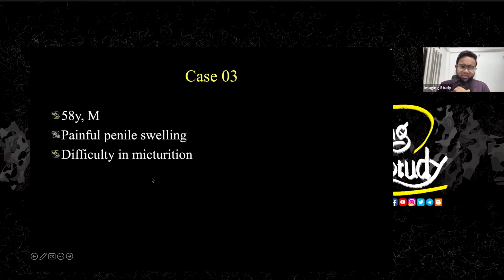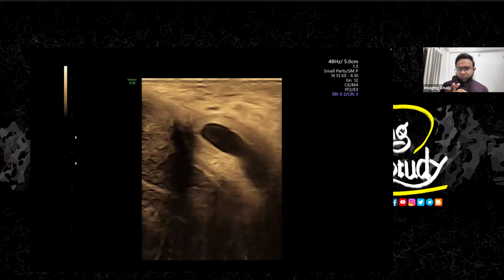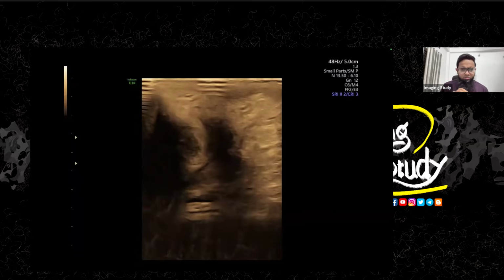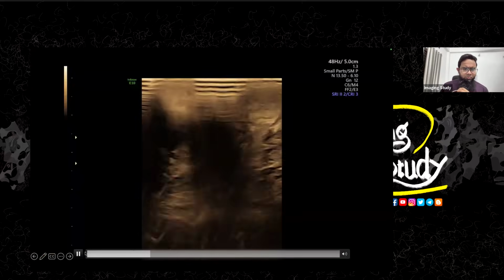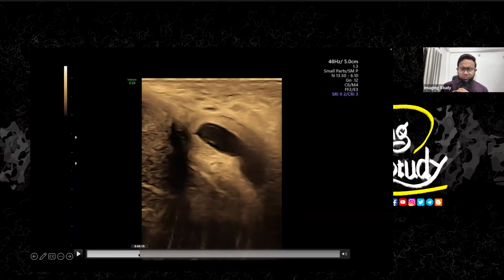So let's jump into this case. Painful swelling, and he had difficulty in micturition. A 58-year-old male patient. Here's the high frequency scan of the penile region. So this is the corpus spongiosum. You know, in the corpus spongiosum, we see the urethra.